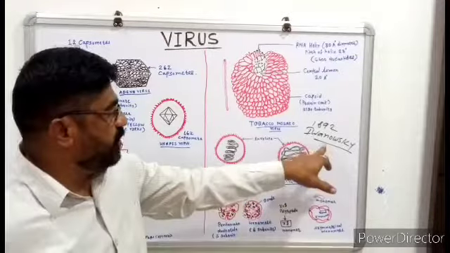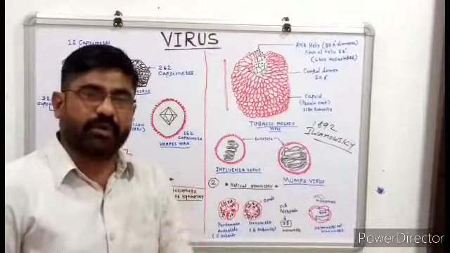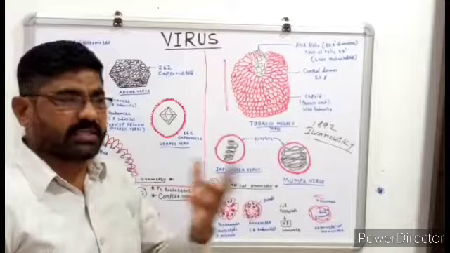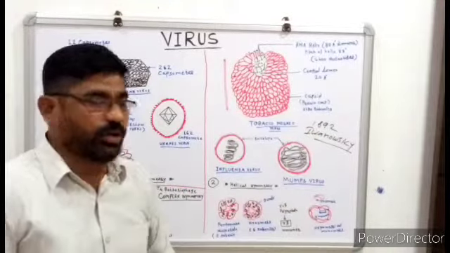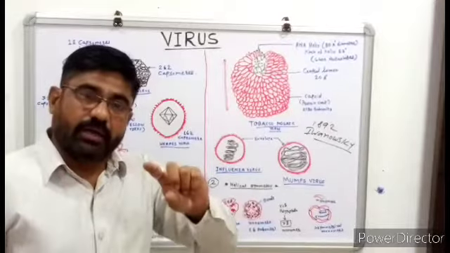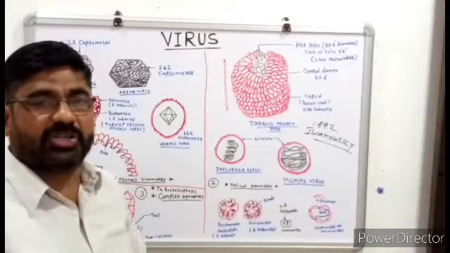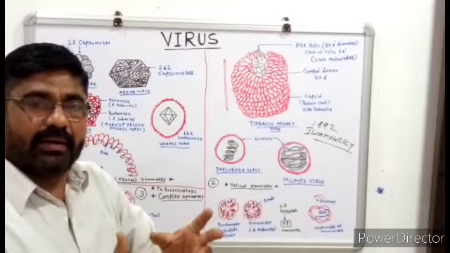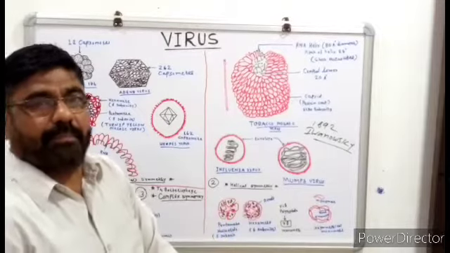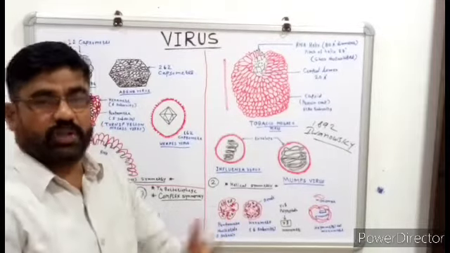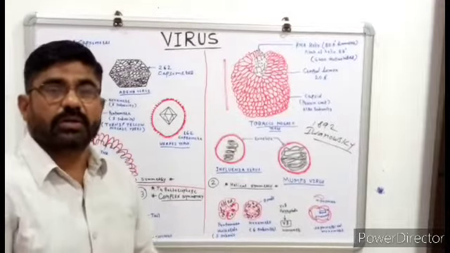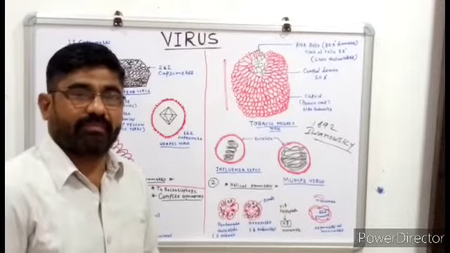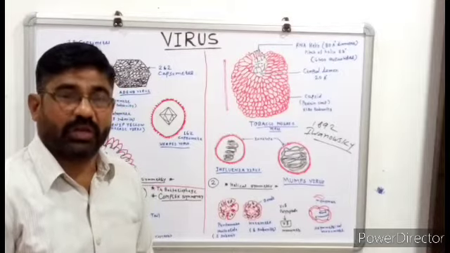So he confirmed Mayer's statement of 1886: in 1892 Ivanovsky observed that even after filtration of the bacterial culture, the sap introduced to healthy plants still showed the mosaic disease.